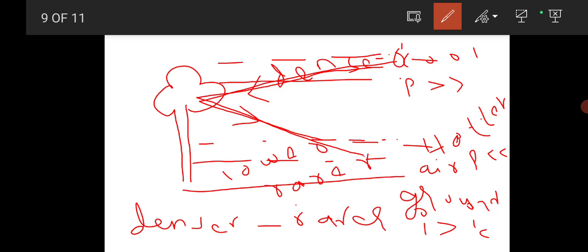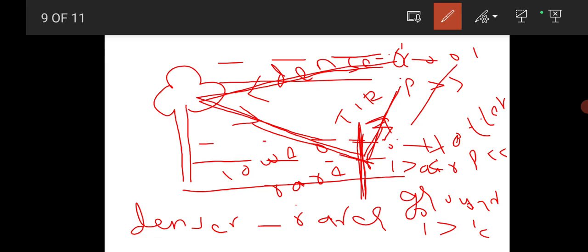The rays undergo total internal reflection. So it undergoes total internal reflection, and these reflected rays are going in the upward direction.